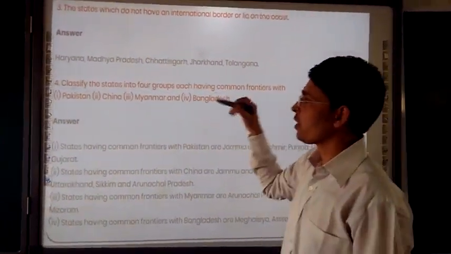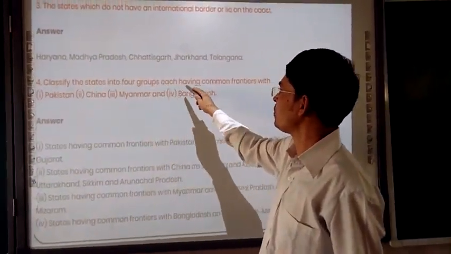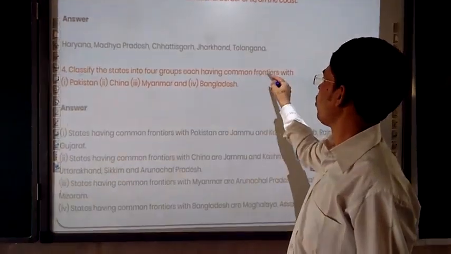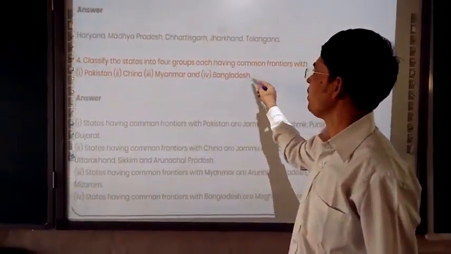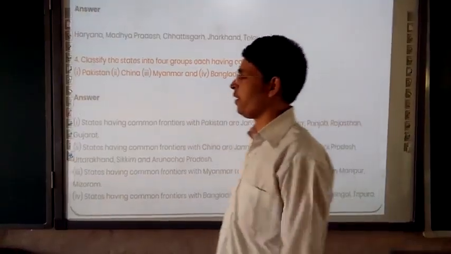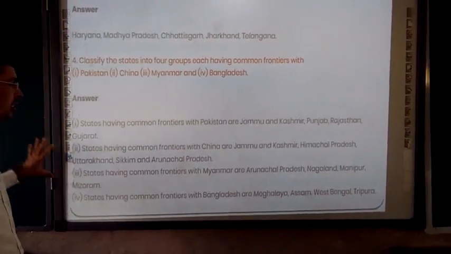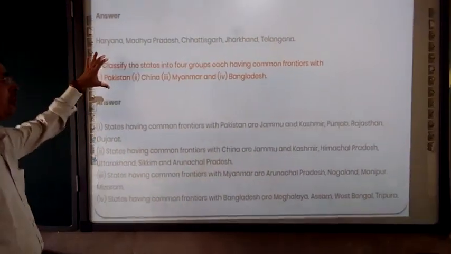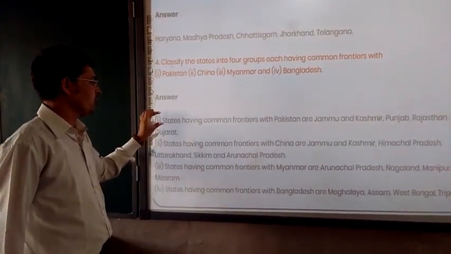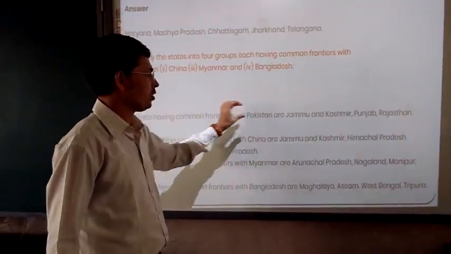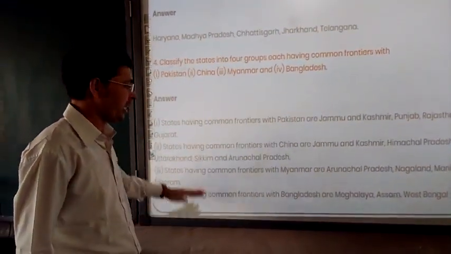So next, fourth question. Classify the states into four groups, each having the common frontier with Pakistan, China, Myanmar and Bangladesh. So this I am leaving for you for homework. The answer is here on the screen, but I am not going to discuss it in detail. This will be part of your homework. You should go and search. Pakistan, first one I am explaining. Suppose the states which are having the common boundary: Jammu and Kashmir, Punjab, Rajasthan and Gujarat. So like that it is there.